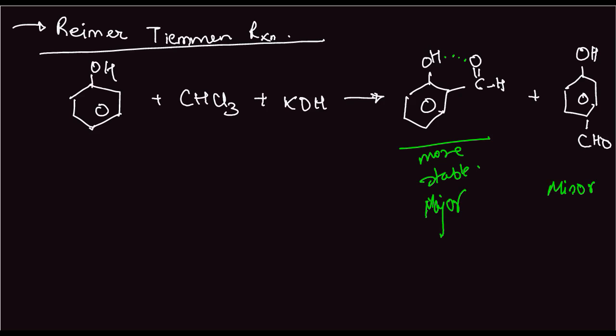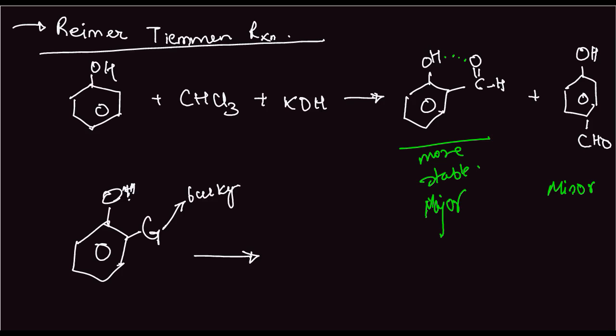But let's say I put a group G here. This is the phenol, and this phenol has a group G here which is bulky, and so the product formed here would be this.